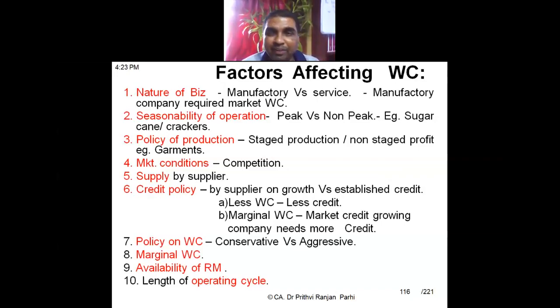Availability of the raw material. If raw material is regularly available, then working capital requirement will be less. If raw material is irregular in its availability, then you need to keep more working capital so that whenever it is available, you can pick it up. Length of the operating cycle, which you are seeing in various problems, also affects our working capital. Okay, so these are the factors.